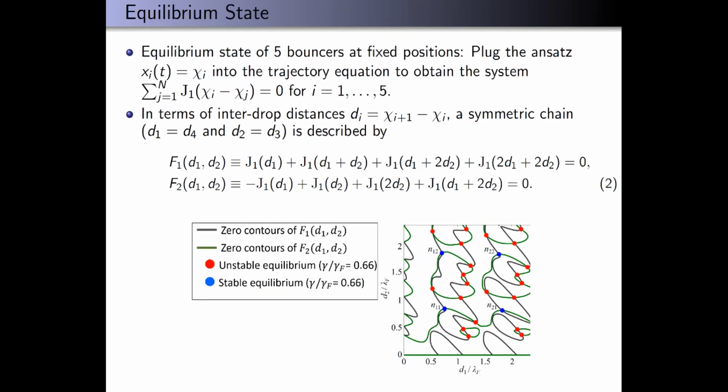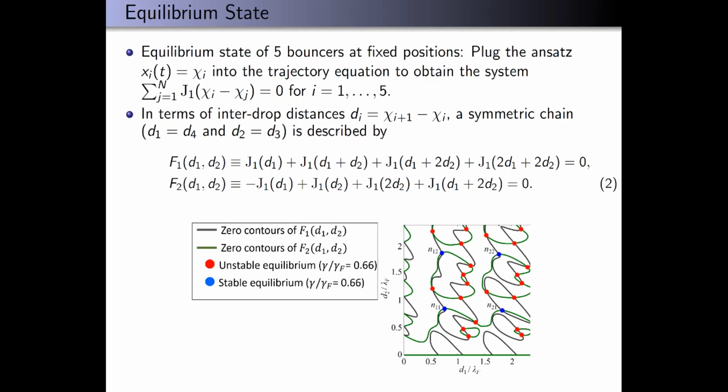We consider equilibrium states of 5 droplets bouncing at fixed positions, so not moving, just bouncing in place. To that end, we plug the ansatz, considering no time dependence, into the trajectory equation on the previous page, and we obtain this system of 5 equations and 5 unknowns. Then we define these interdrop distances: d1 is the distance between drops 1 and 2, d2 is the distance between drops 2 and 3. If we consider a symmetric chain, an assumption where d1 equals d4 and d2 equals d3, then we get a system of just 2 equations and 2 unknowns.